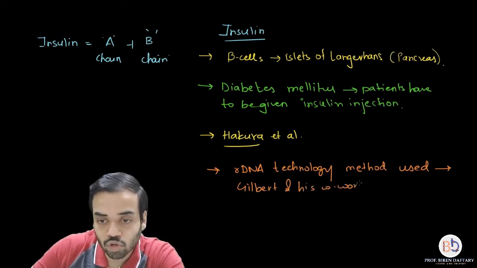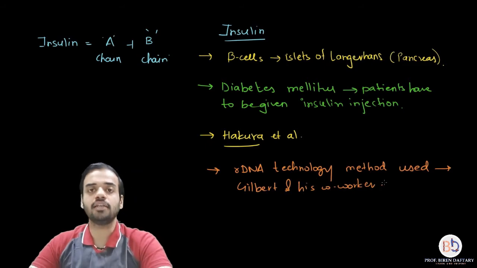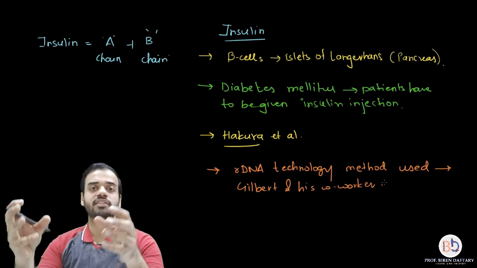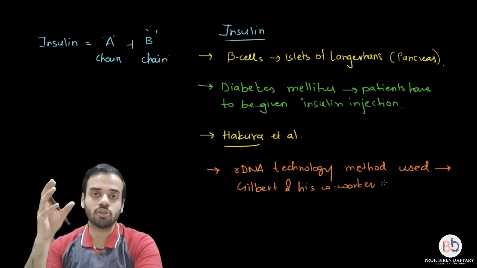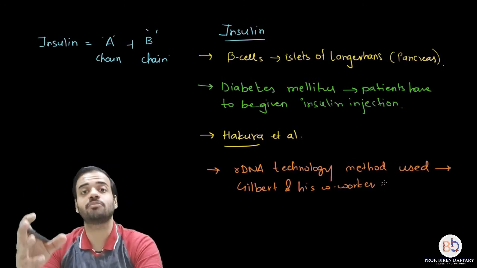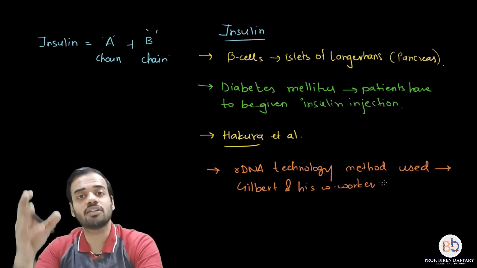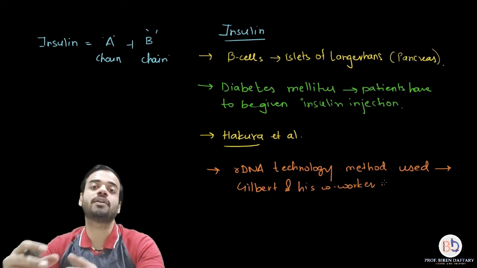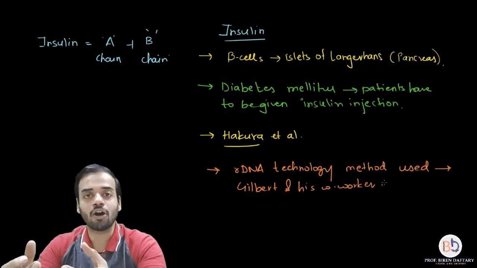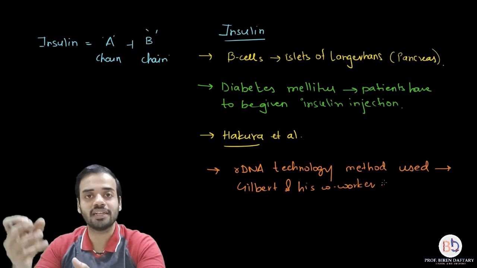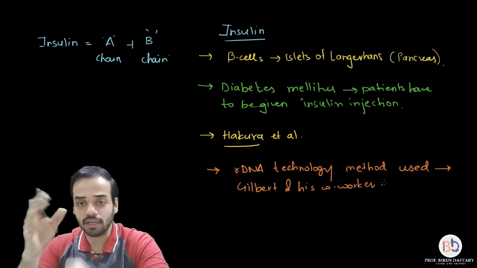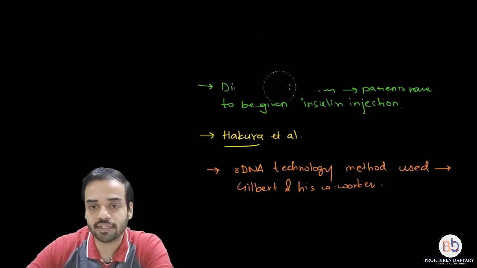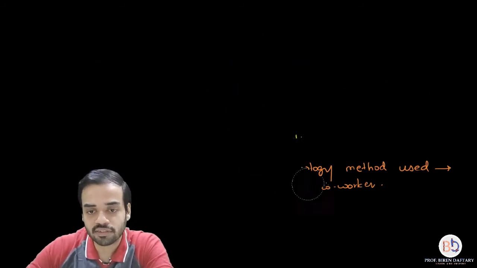All right, so there were basically two important scientists. One was Hakura and his co-workers. They were responsible for finding out the nucleotide sequence of the gene which was responsible for formation of insulin, and the other person was Gilbert and his co-worker, who used this gene in recombinant DNA technology. Now, how they produced insulin, let us have a look at that. Very simple. So what I'm going to do is rub this off, and write the steps.